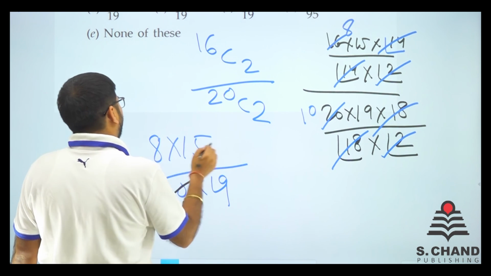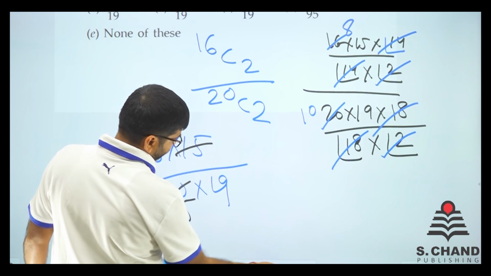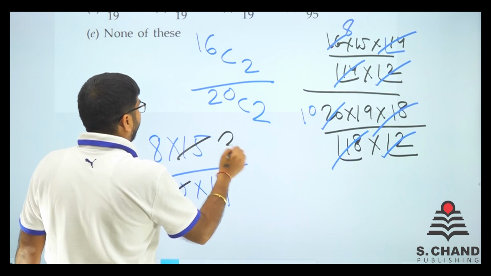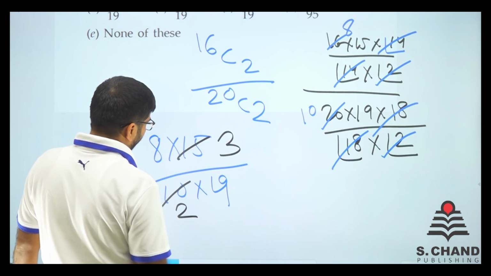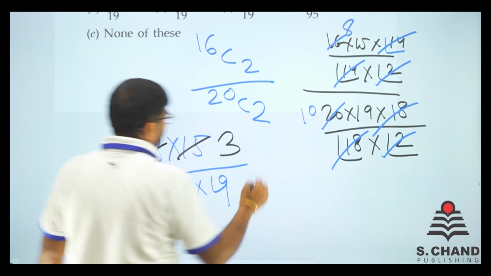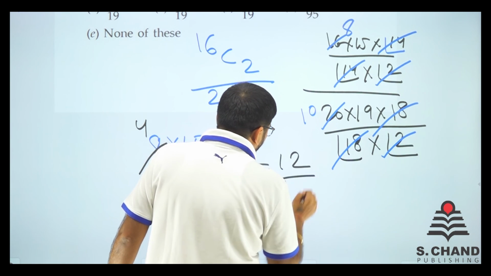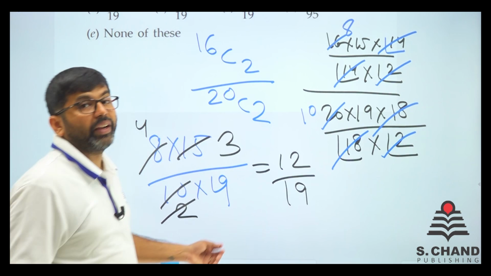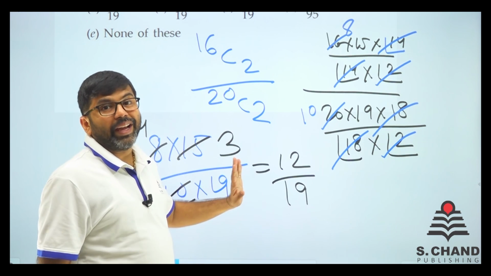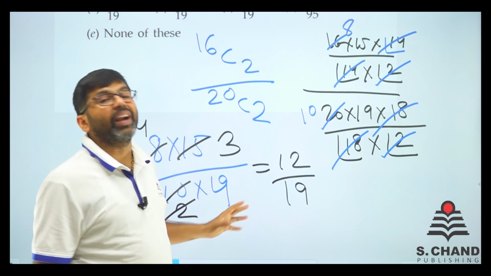So we'll do 2 here and we'll do 3 here, right? Anything else? Yes, we can do 4 here. So it's like 12 by 19. So 12 by 19 is the probability of getting none of the bulbs defective.